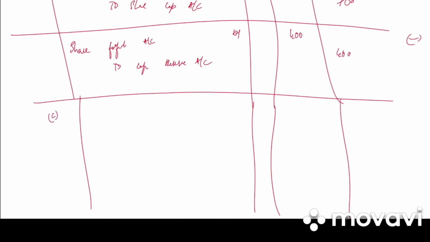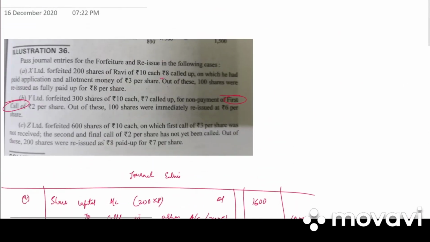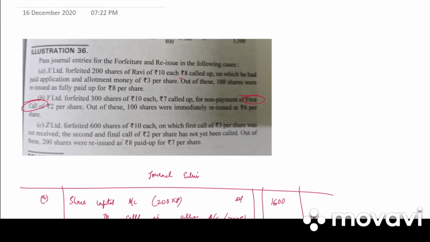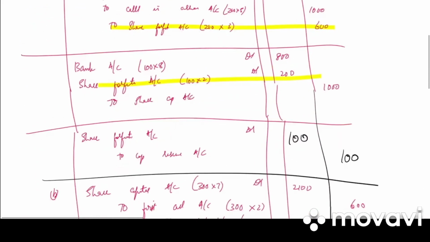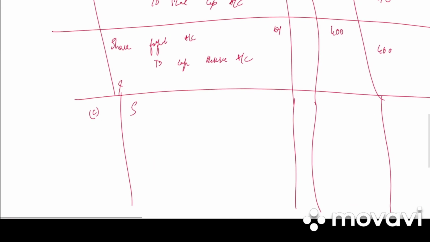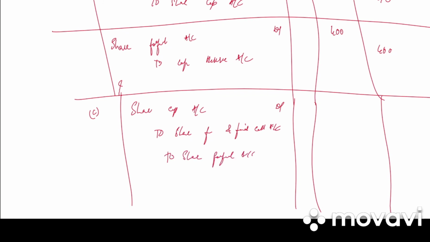Next we have C. Z Limited forfeited 600 shares of 100 each on which first call was not received. The second and final call was not called. Out of these, 200 shares were reissued at 8 paid up for 7. So first entry is share capital account debited to share first and final call account, to share forfeiture account.